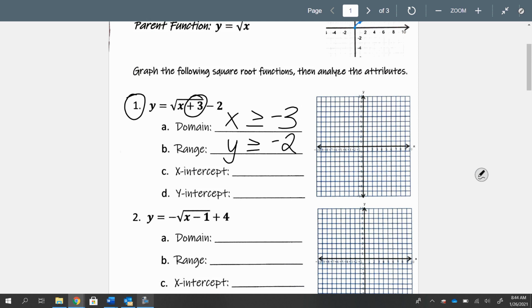So we know, without even figuring out the x and y intercept, you haven't even needed to graph anything. I can kind of sketch one and see what it looks like. We see the range is negative 2, and the domain starts at negative 3, so it's going to kind of be like that. Again, I don't know what the x-intercepts are, but that's where it's going to be. The lowest possible range is negative 2. The lowest possible domain is negative 3. So I know it's going to start kind of right there.